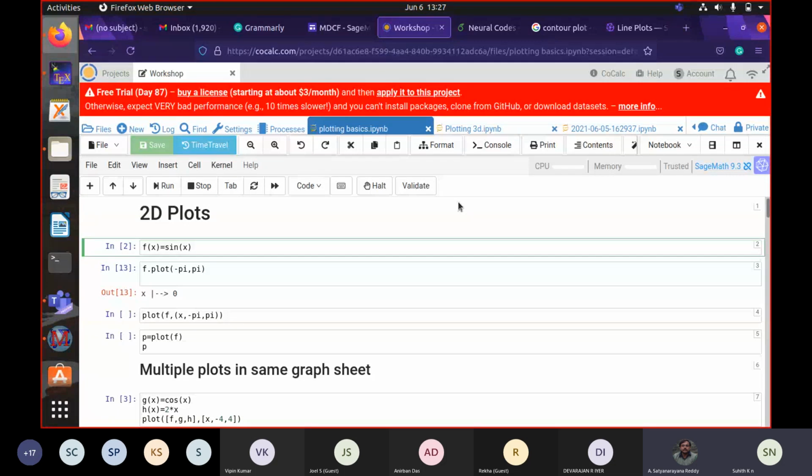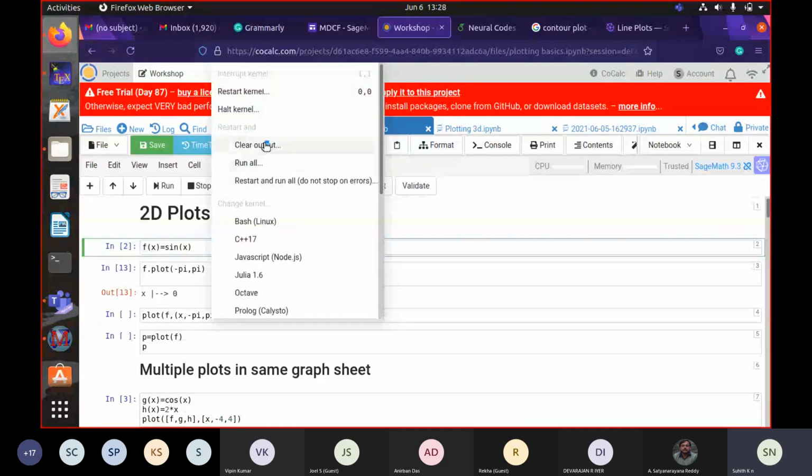And yeah, let's just begin with how to plot a few things. I think Anirban asked how to define functions. If you have normal predefined functions like sine, cos, or just polynomial functions, you can define it like this: f(x) is equal to sin x, and x is a predefined variable, so you need not define any variable here. That is the first thing. So let's just start running this.